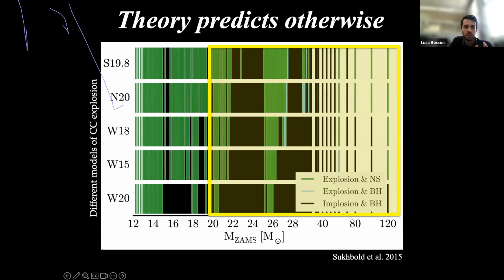We published recently a paper where we show that if you try to use a different method to do the explosion, you basically find that between 12 and 15 solar masses you don't get explosions, but you do get explosions between like 21 and 25. Some simulations of the Princeton group also find this.